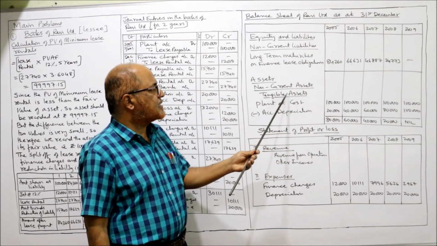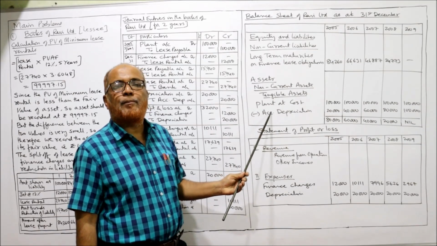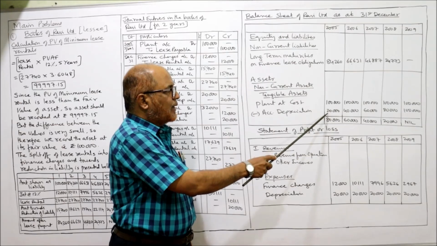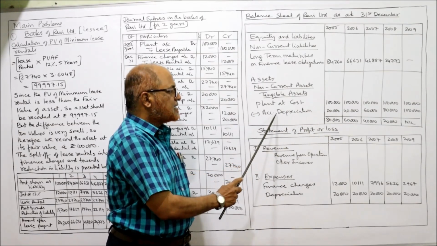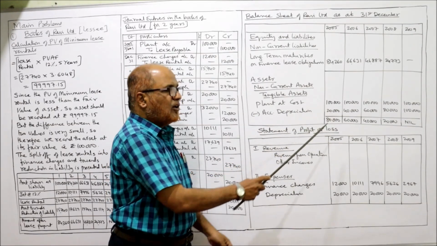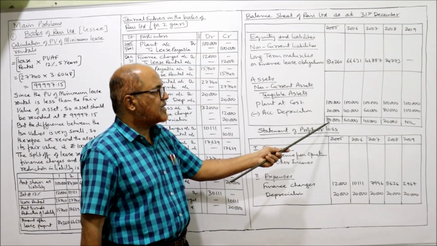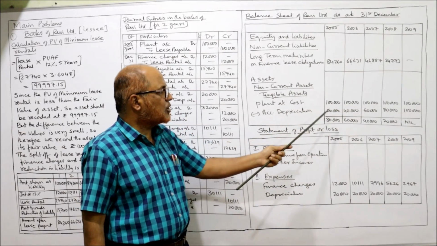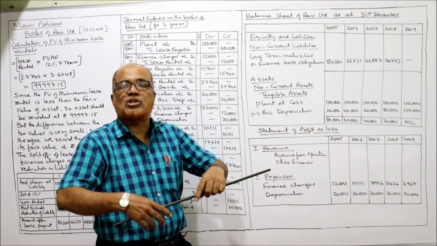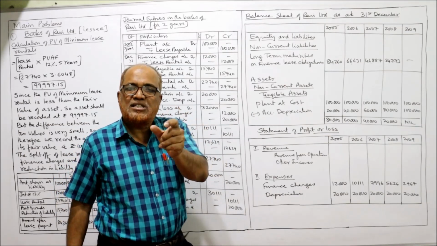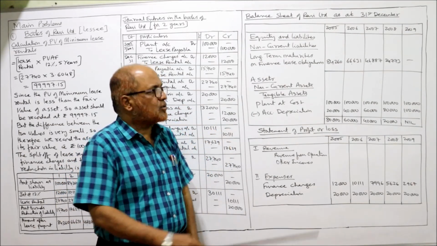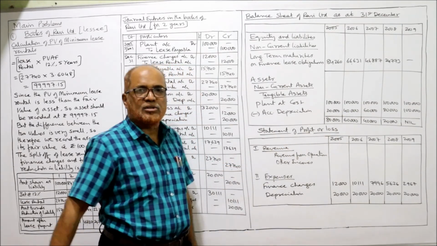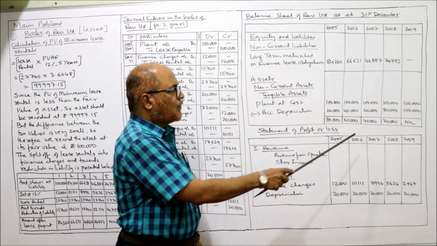Next, the asset side. Non-current assets, tangible fixed assets, that is plant. So plant, the cost is 1 lakh rupees. First year depreciation 20,000. So plant at cost 1 lakh less accumulated depreciation 20,000. So the WDV of the plant at the end of the year is 80,000. Second year, 1 lakh rupees is the cost and accumulated depreciation, first year 20, second year 20, is 40,000, so 60,000. Third year plant cost 1 lakh, accumulated depreciation 20, 20, 20, deduct 60,000, leaving 40,000.